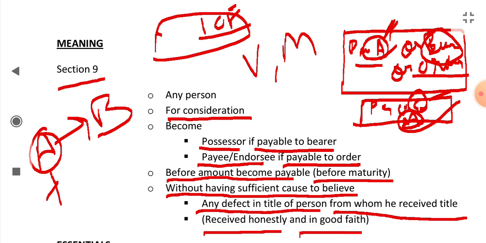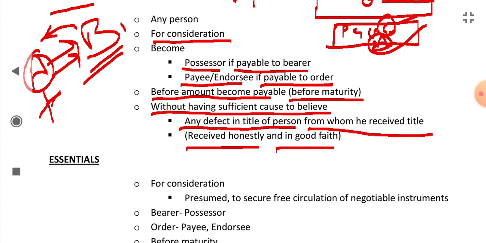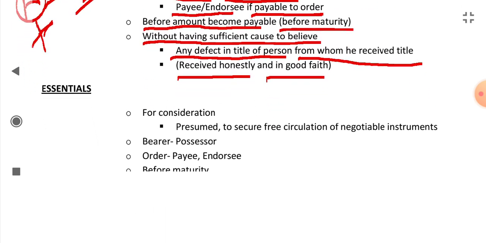A is a thief who has stolen the check. B has taken it in good faith, by giving consideration, by giving his land, and in exchange A has given the check. But B doesn't know that he is a thief, it was not his check. These conditions should be fulfilled to become a holder in due course.